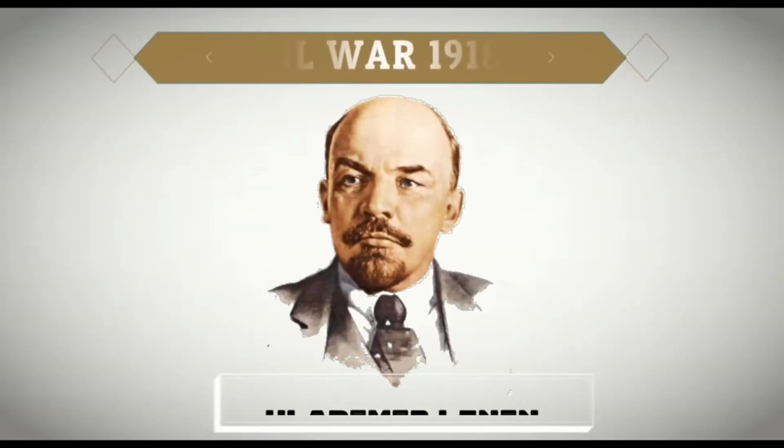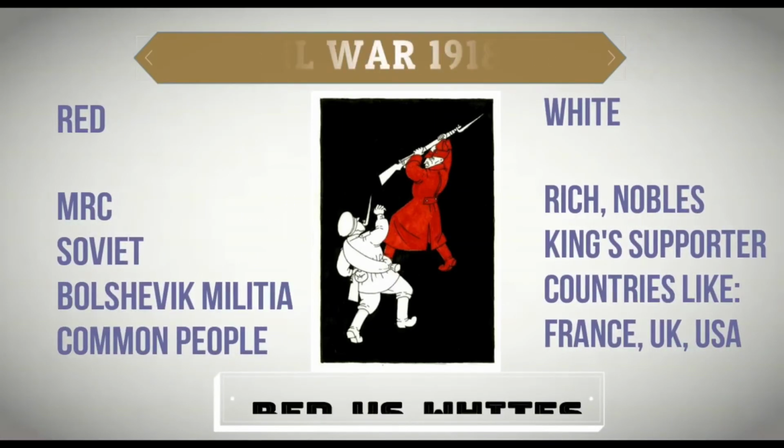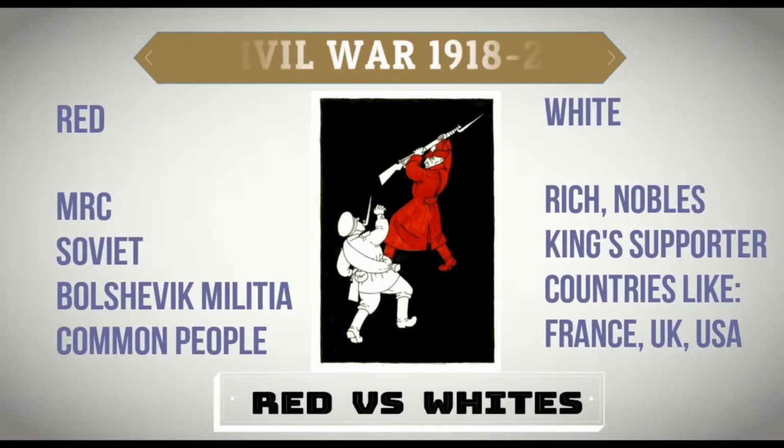When Vladimir Lenin emerged as the biggest leader of Russia after the Russian Revolution, he had so many enemies also. The people who were supporting Vladimir Lenin and the people who were opposing him were divided into two parts. The first part is known as the Red Guard, the second part is known as the White Guard. This civil war of Russia was also known as Reds versus Whites. The Reds were supported by the MRC, under which there was a combination of Soviet plus Bolshevik militia. The common people were supporting these Reds.